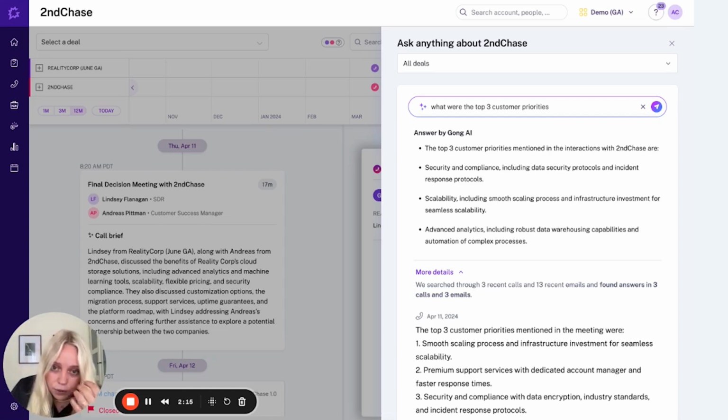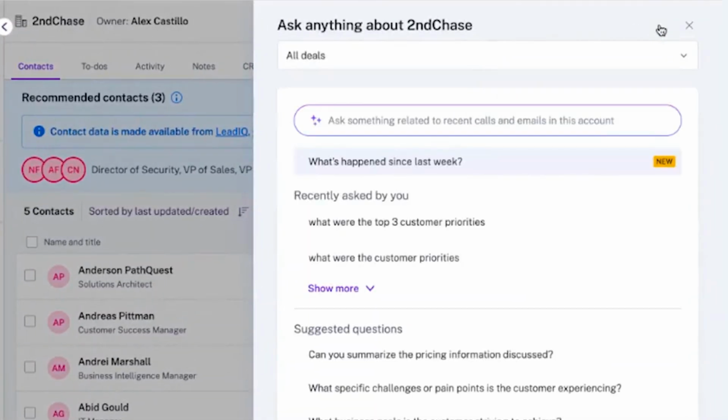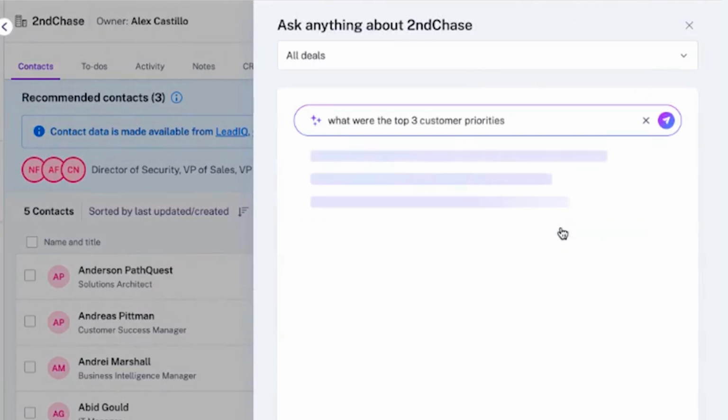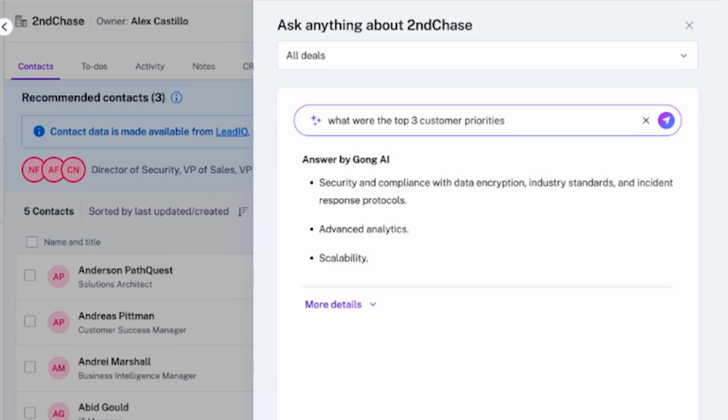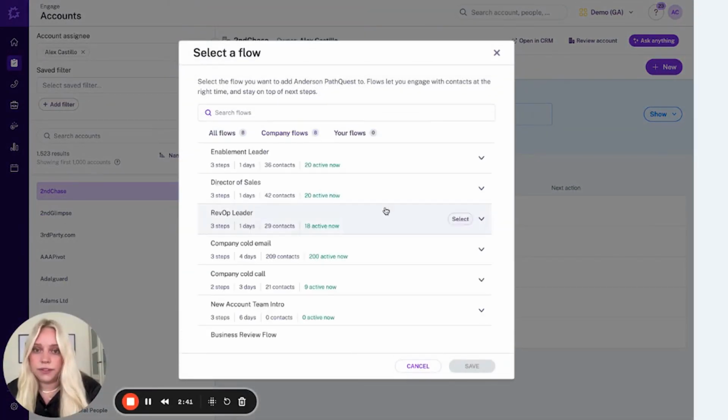And to take it a step further, we can go into that more details tab. And then also you have the ability to use that Ask Me Anything feature directly from the accounts page. So I can ask the same questions here. If I don't need a holistic 12-month overview of what was going on, I can ask that same question in the accounts page and then quickly navigate to add these folks into flow.